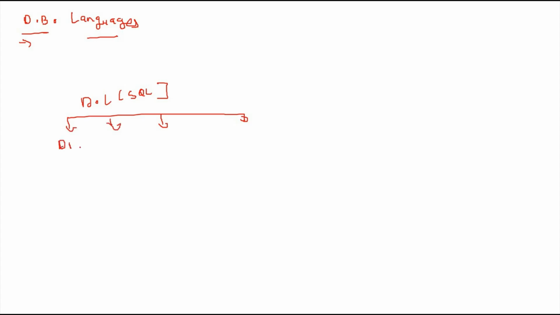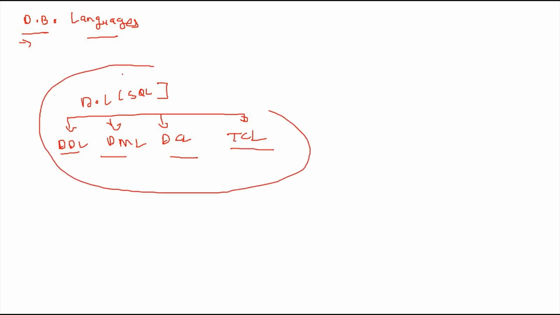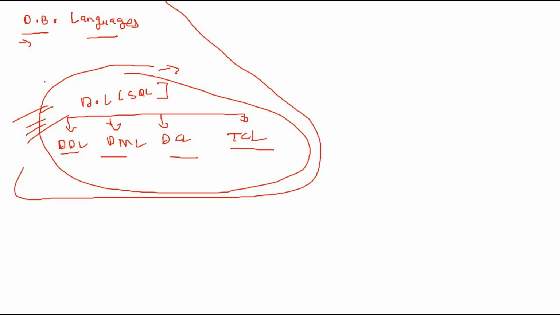Like DDL, DML, DCL, TCL. These are types of definition, manipulation, and control languages, and transaction control language. I will give descriptions of these in the upcoming parts. This is just an overview of the database.